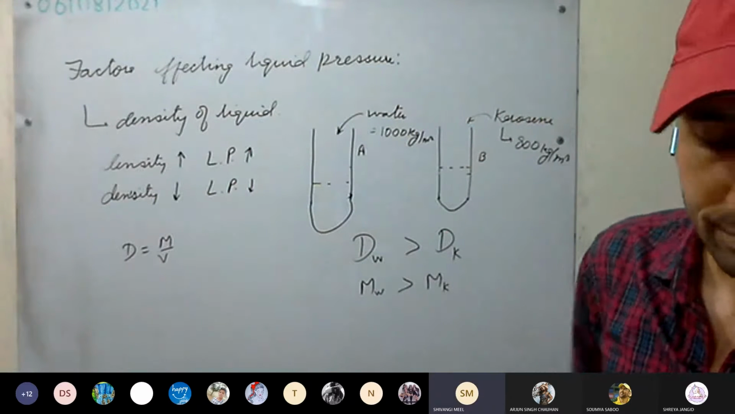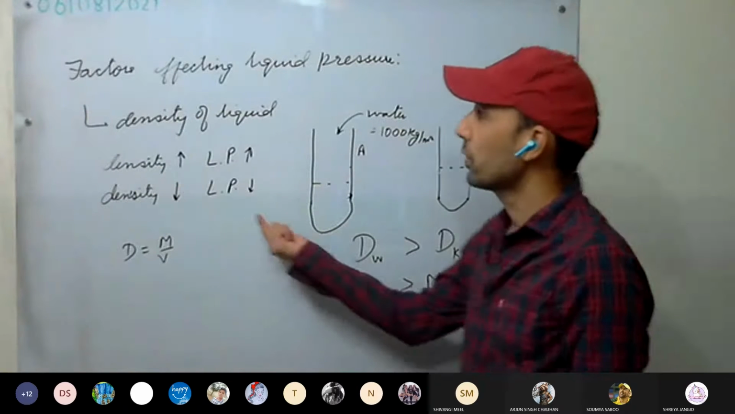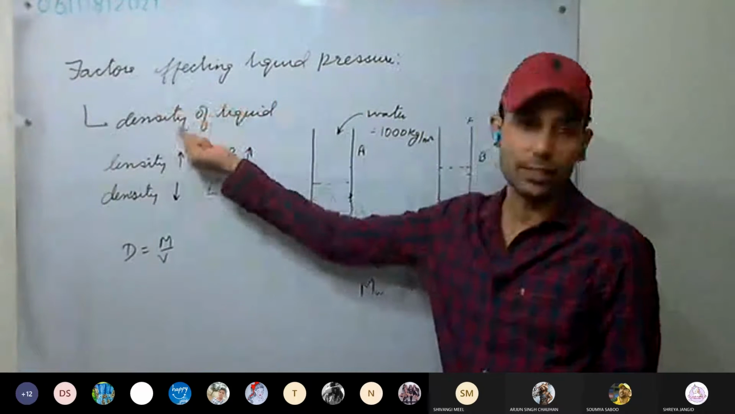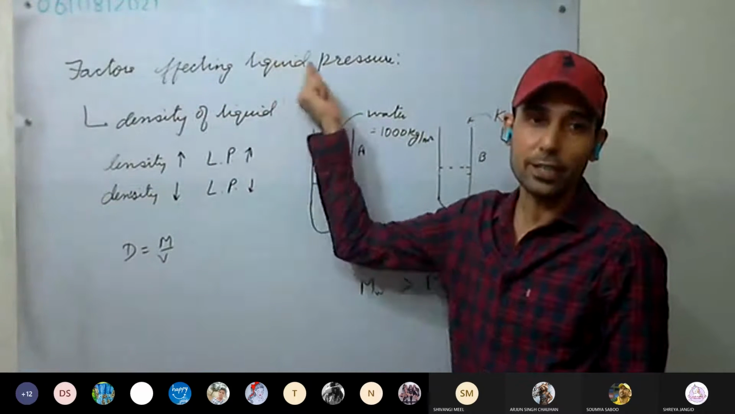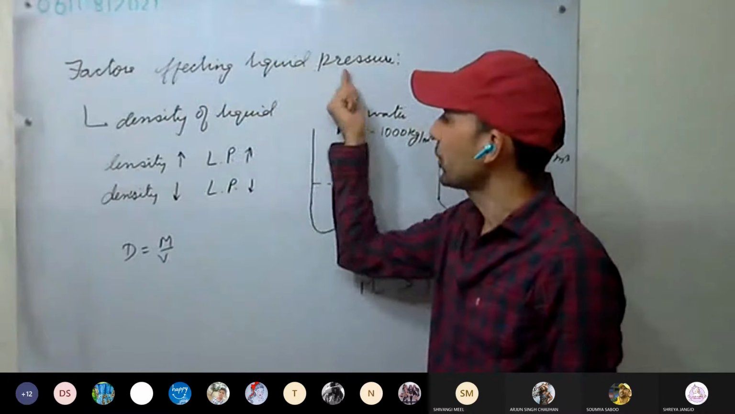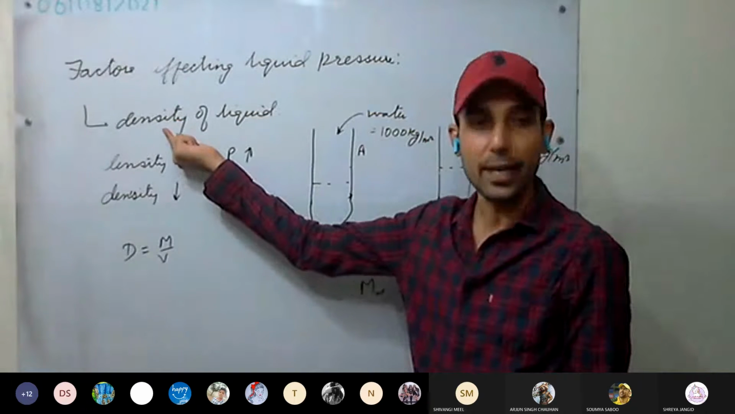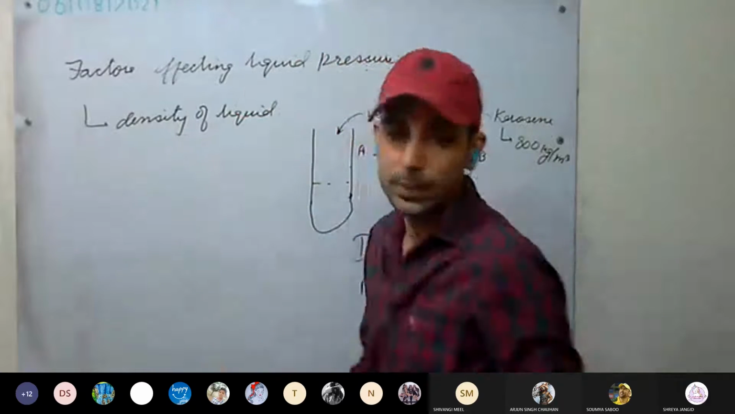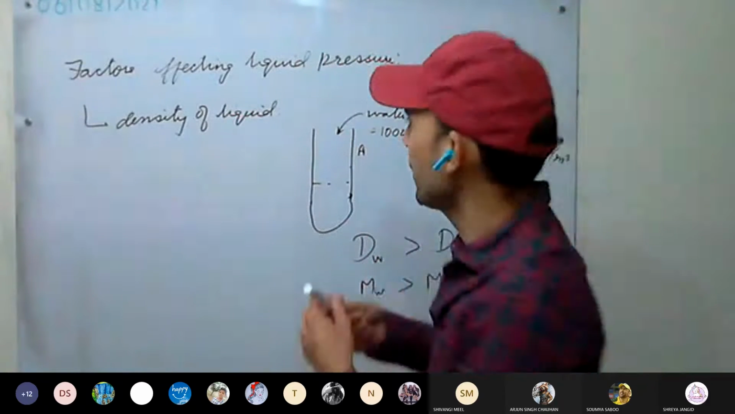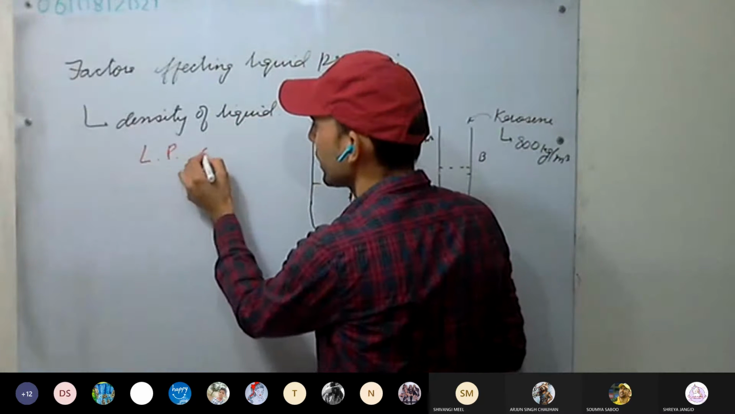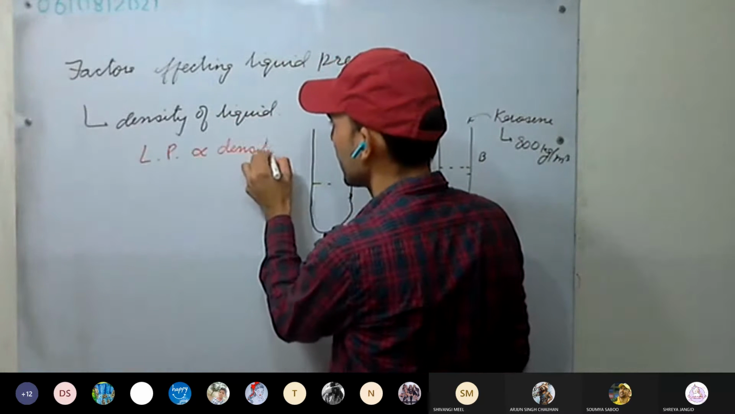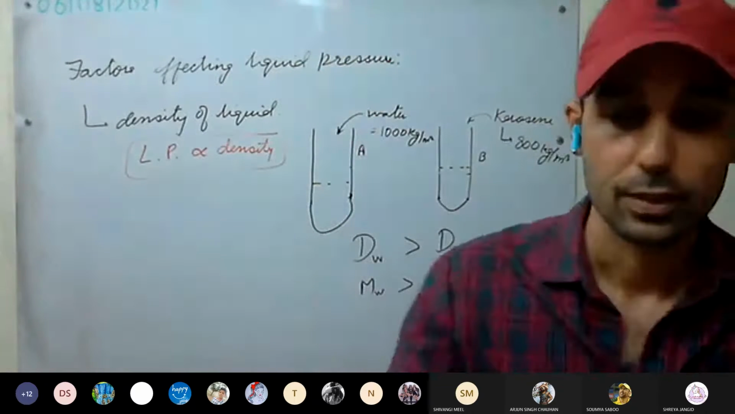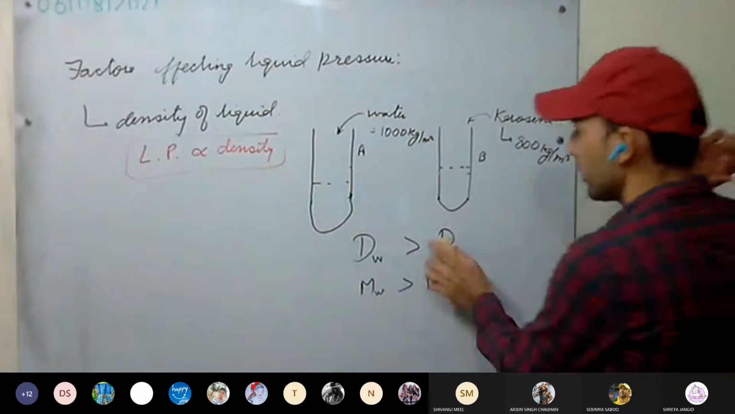This is clear? Yes, sir. Okay. Or we can say the pressure of a liquid depends on the density of the liquid. Factors affecting liquid pressure: liquid pressure depends on density. It is directly proportional to density. So the more the density, the more will be the liquid pressure. First thing is clear.